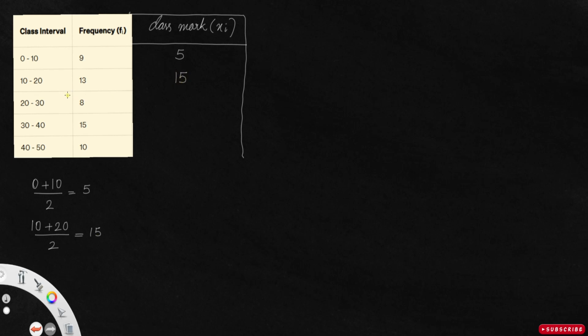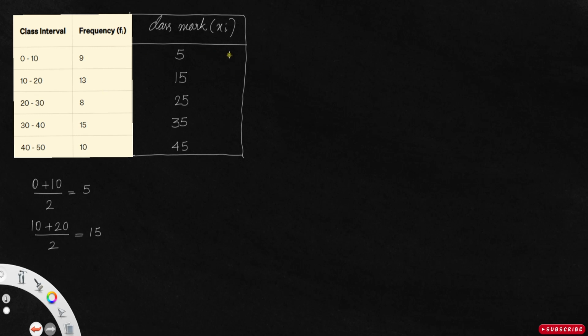Now there is another method to find the class mark. If you have two class marks, you can find the difference. So 15 minus 5 is 10. Now you can add 10 to each member to find the next one. 15 plus 10 is equal to 25. Now 25 plus 10 is 35, and 35 plus 10 is 45. Or you can use the method I said before, taking the average of 40 plus 50 by 2, that's 45. 30 plus 40 by 2 is 35. Clear? So that's the class mark.